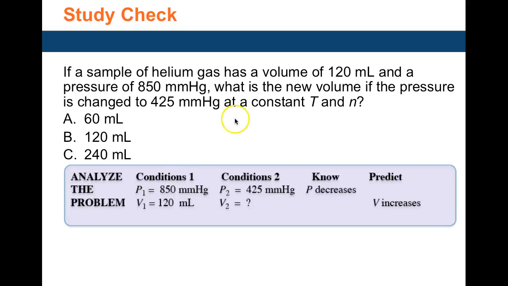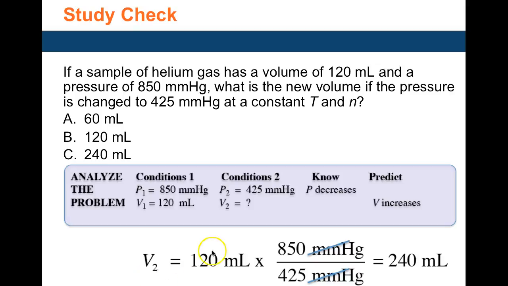A sample of helium gas has a volume of 120 ml and a pressure of 850 millimeters of mercury. What is the new volume if the pressure changed to 425? The pressure is decreased, so the volume has to go up. It will be more than 120 ml. So P1 V1, divided by P2, gives you your final volume.